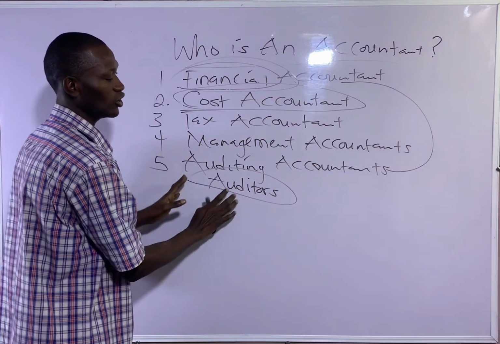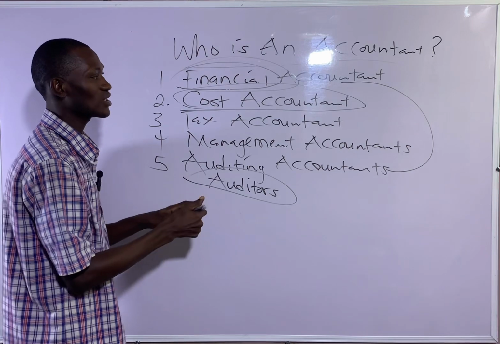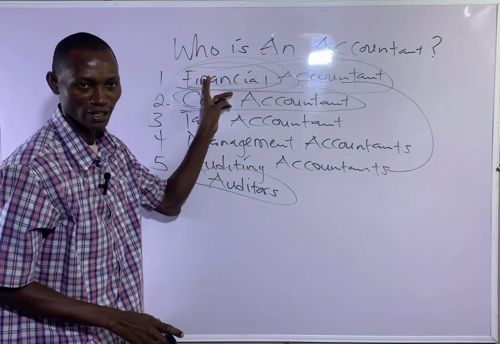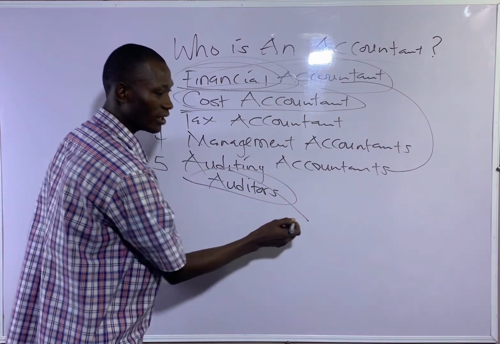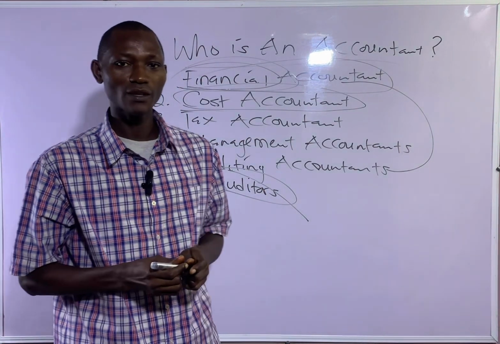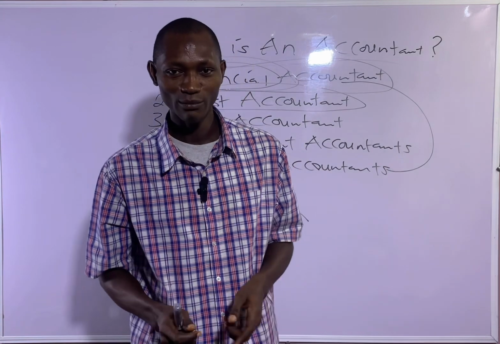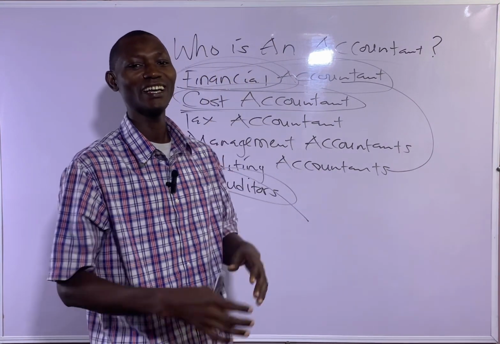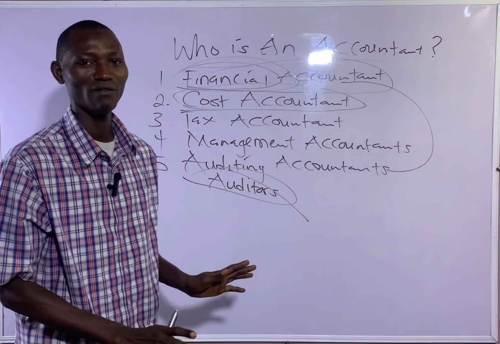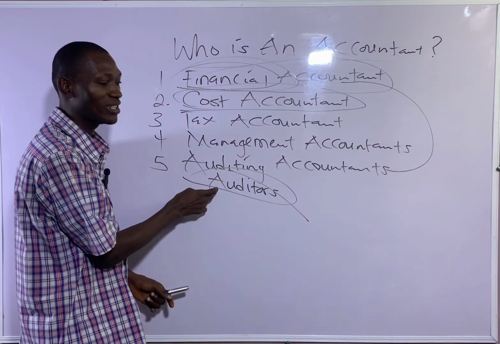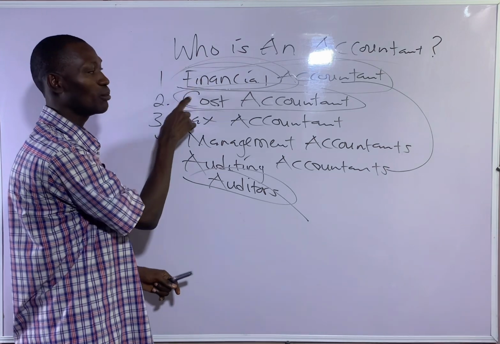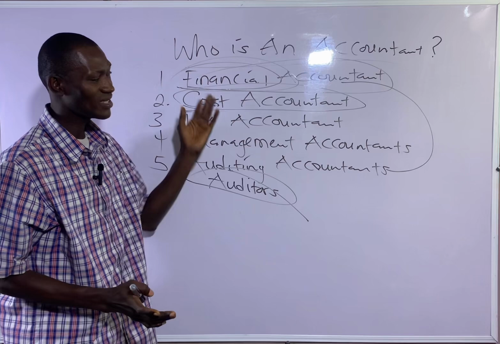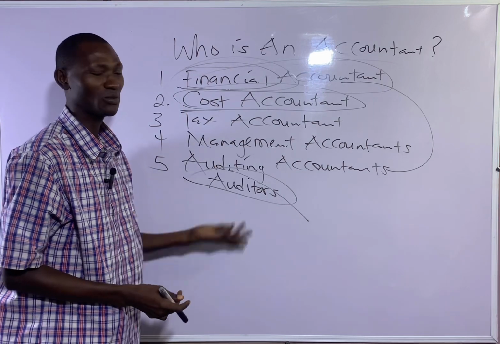But if the auditor is able to certify the financial statements, he will say the financial statements of EcoPlus show a true and fair view of their financial transactions for the past 12 months. So they are usually the police. They police the financial accountant. So that's the auditing accountant, and these are some of the accountants you have.